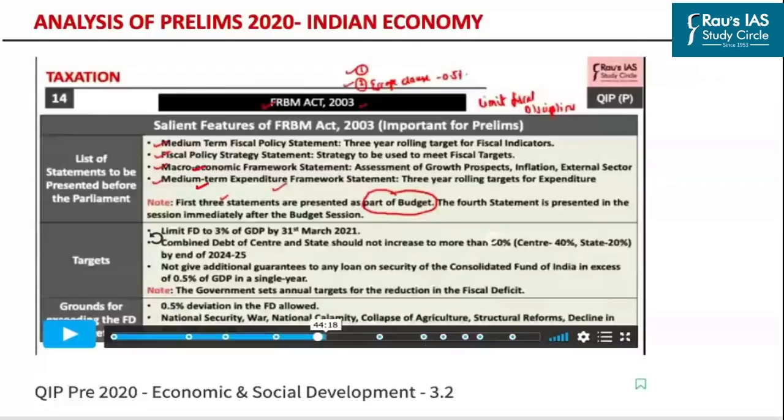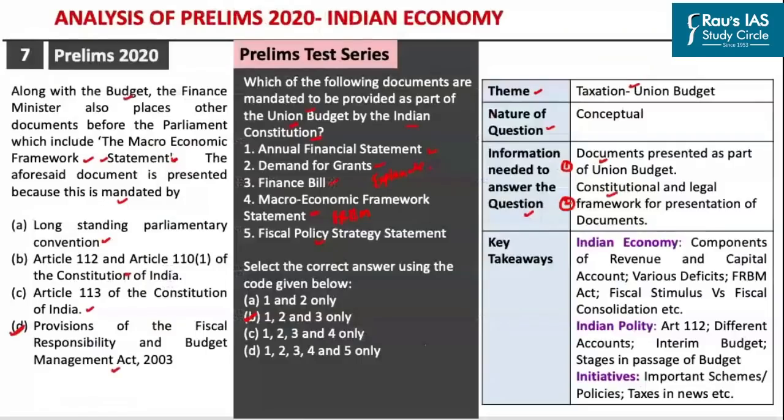Out of these 4 statements, the first 3 are presented along with the budget documents, whereas the 4th statement, that is the medium-term expenditure framework statement, is presented in the session immediately after the budget session. We had also discussed the targets under the FRBM Act and the grounds for which the fiscal deficit can be exceeded. So what can we learn from this particular question asked in Prelims 2020?